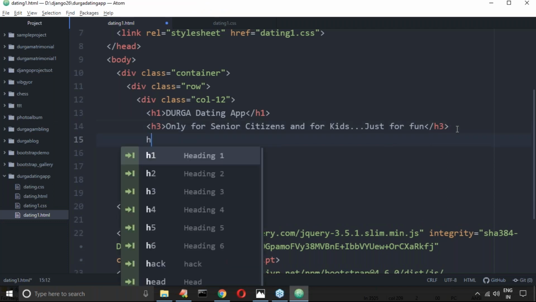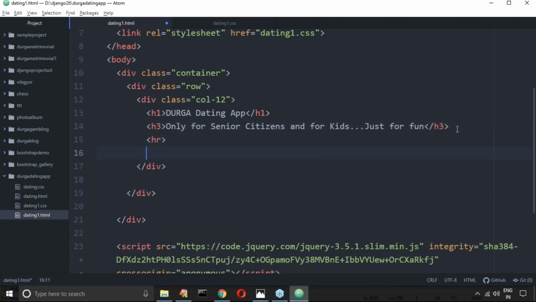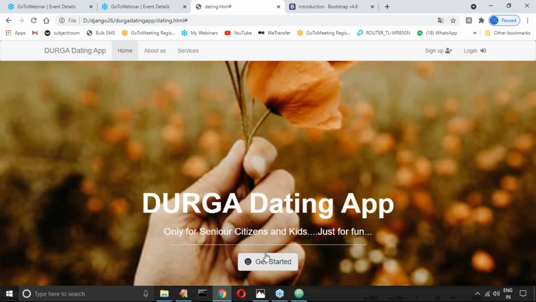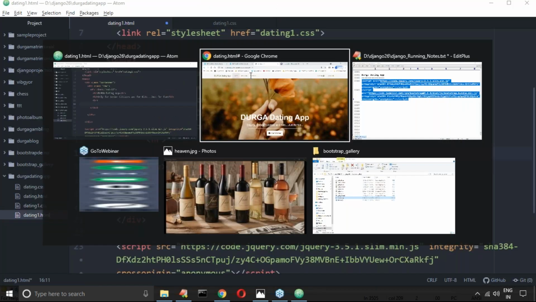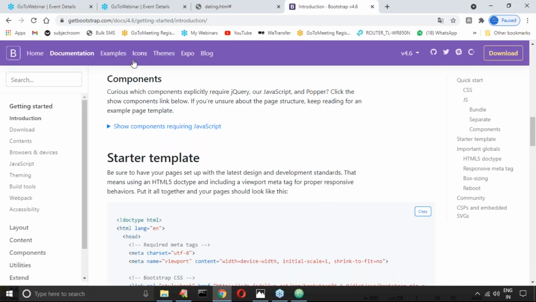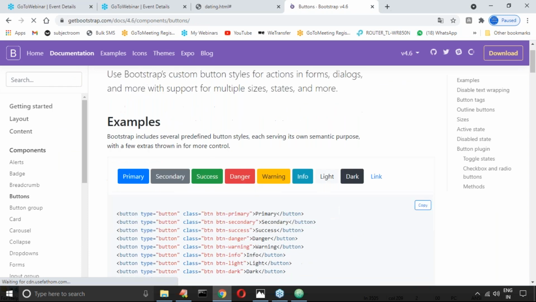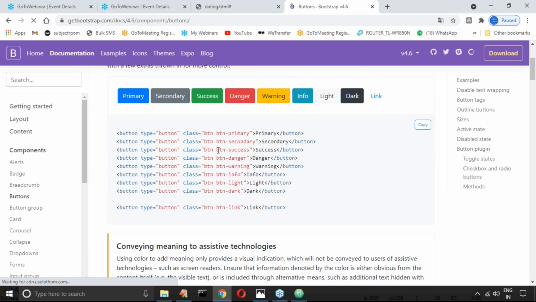Let me take hr, which means horizontal line, and then I want to take this button. Can I go for Bootstrap buttons? Yes, why not. I don't want to remember those class names. I told you, you are not required to remember anything related to this. So, I want to take a button.